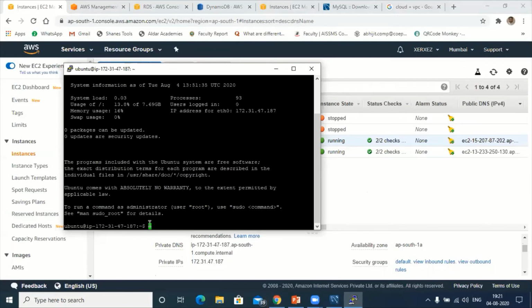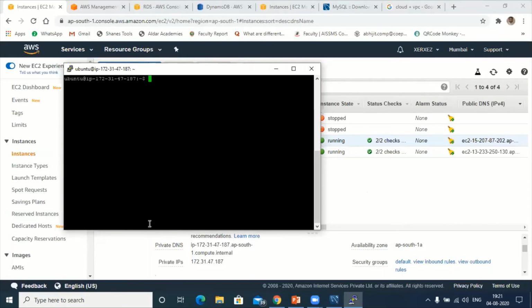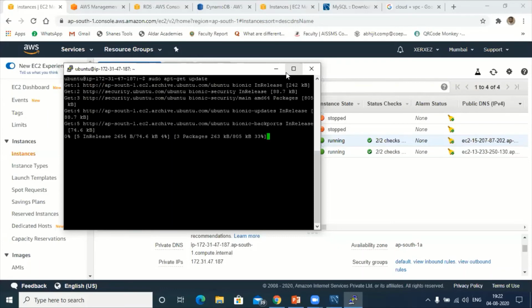My fingers are crossed. Let's see whether it is possible to connect with MySQL or not. Next, let me clear this. Let me update my machine. Okay, can you see the screen, participants? Yes, sir. Okay, let me update my machine. Sudo apt-get. Now what is the command? Correct, right? apt-get update. Okay, so my machine is getting updated.